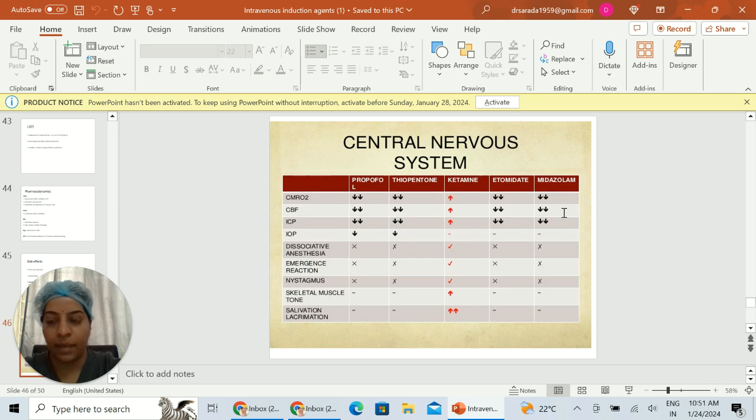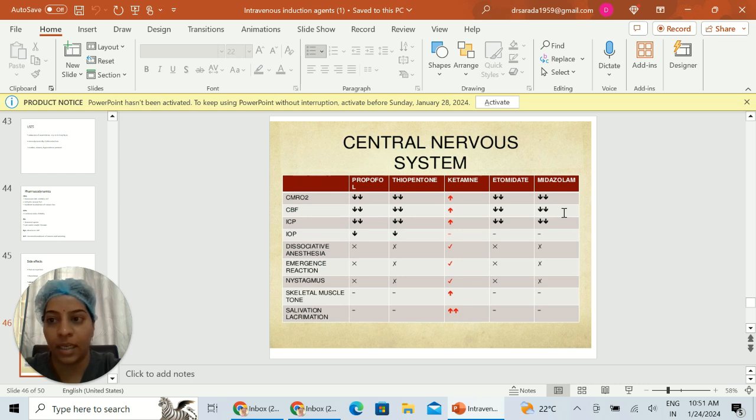This is a tabular form showing all the effects of each drug in a comparative form: propofol, thiopentone, ketamine, etomidate and midazolam. Midazolam is also included just for comparison. Cerebral metabolic rate of oxygen is decreased by propofol, thiopentone, etomidate and midazolam, whereas ketamine increases it. Cerebral blood flow is decreased by propofol, thiopentone, etomidate and midazolam. Ketamine increases cerebral blood flow. Intracranial pressure is decreased by propofol, thiopentone, etomidate and midazolam.